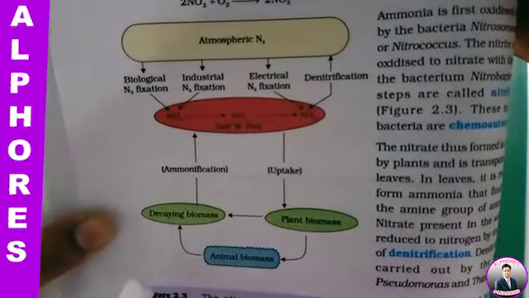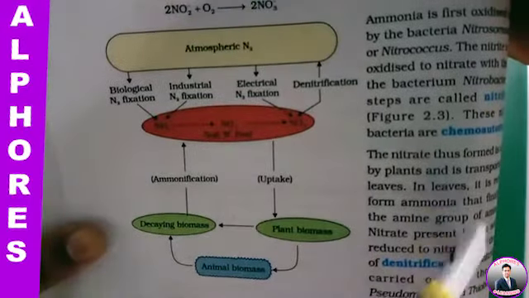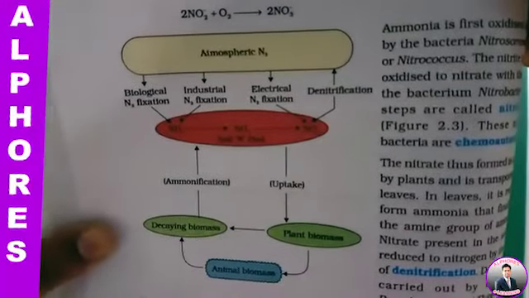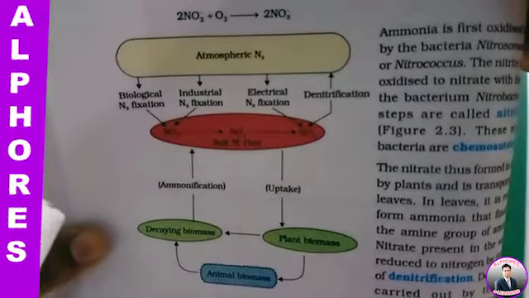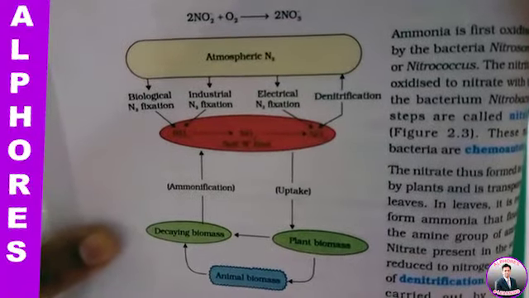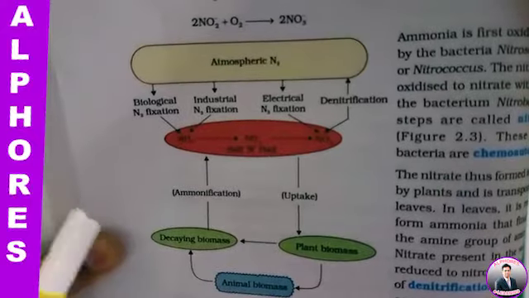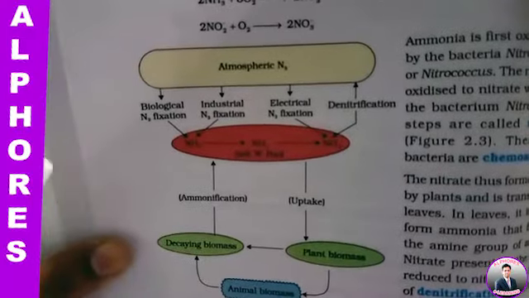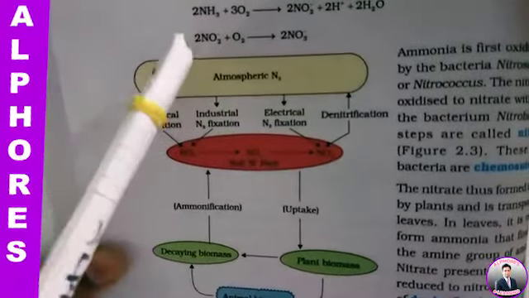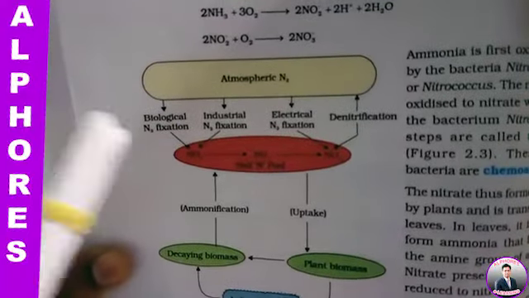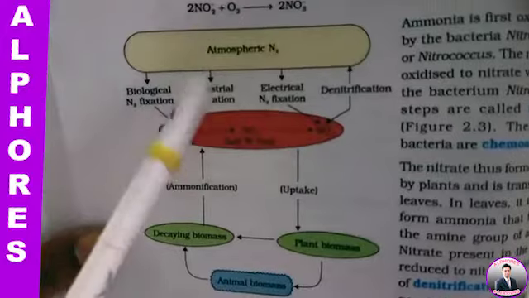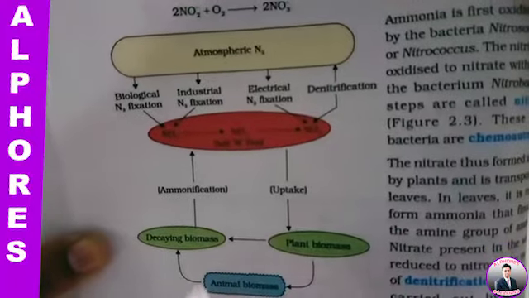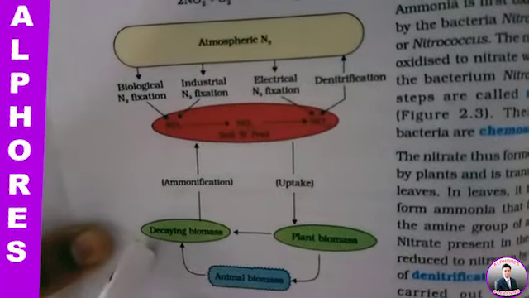Now see this cycle once. This is a nitrogen cycle. In this nitrogen cycle there are three main pools for nitrogen. Number one, atmosphere. Second one is soil. And the third one is biomass: plant biomass, animal biomass, and decaying biomass.